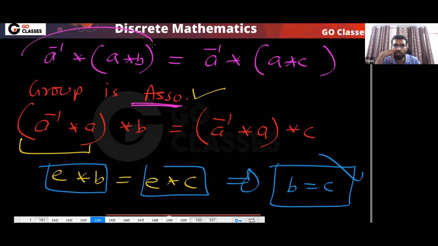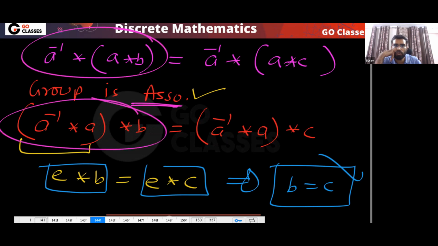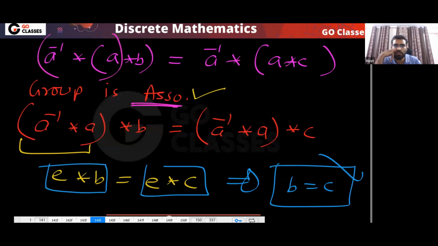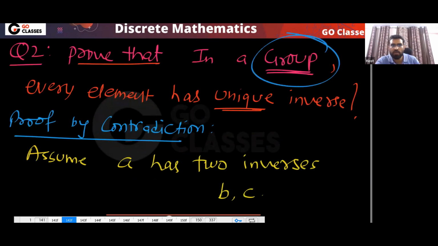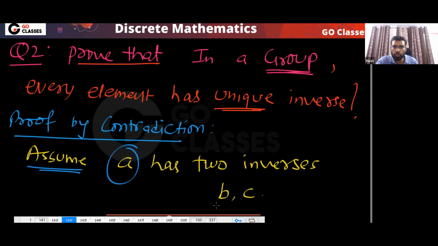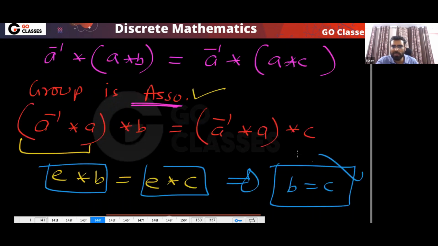Group is associative, so this will be the same as this. So I can do this. I'm only using the definition of group, nothing else. You have a group. In this group, every element has a unique inverse, because if you assume that A has two inverses, then we can prove that they will be the same.